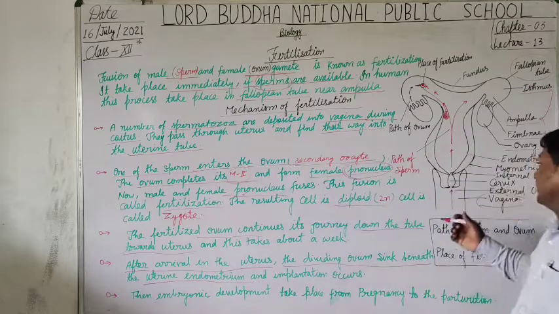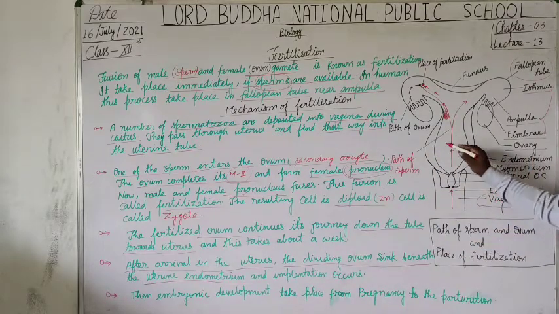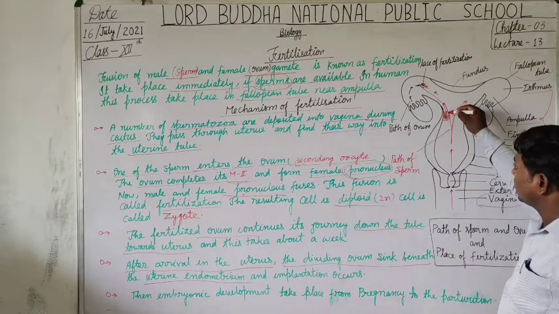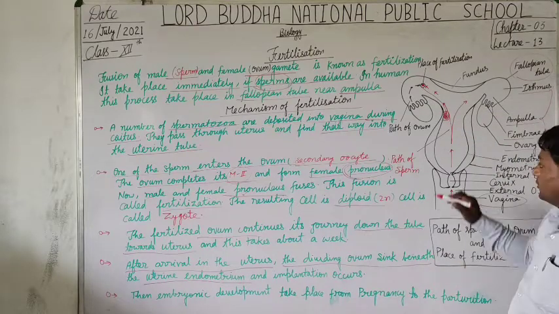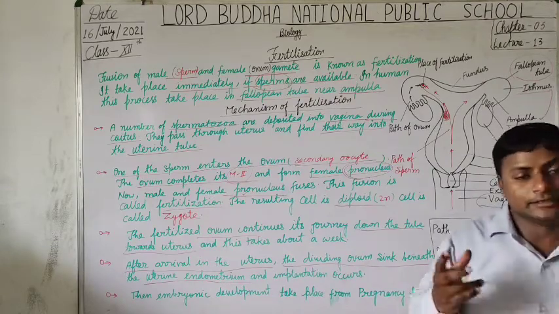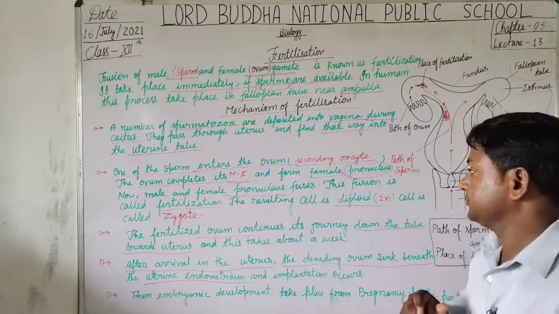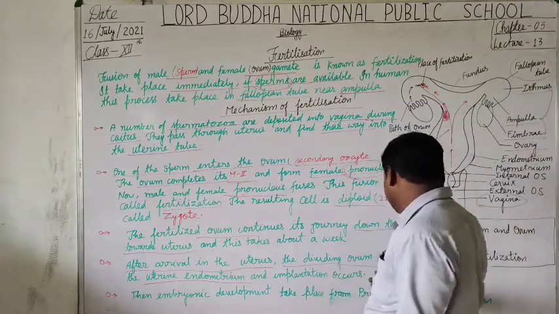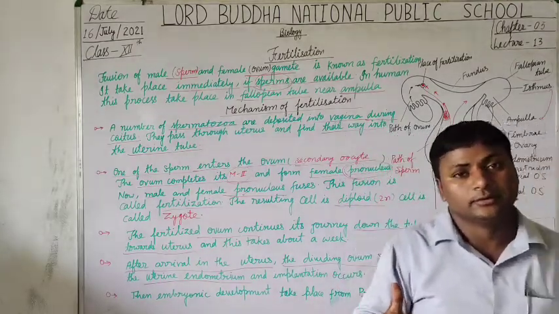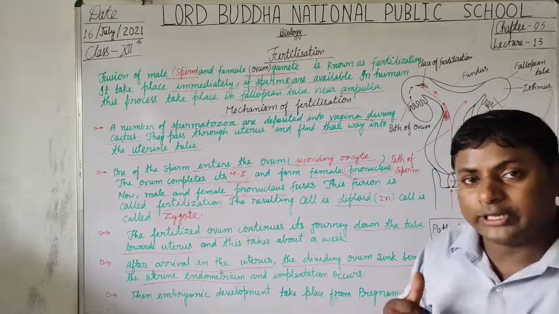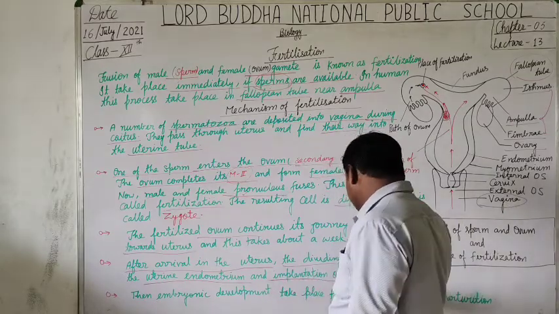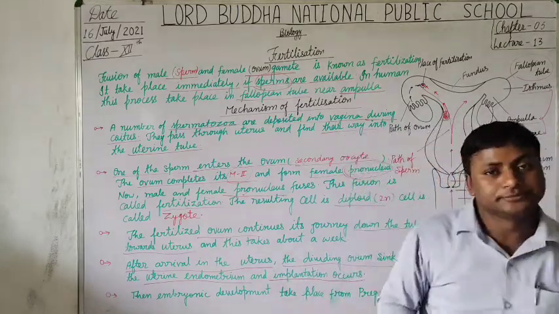It means the inner wall overlaps, covers, attaches the zygote and overlaps this zygote inside its lining, and the collection of fluidic substance, it means amniotic fluid, takes place.